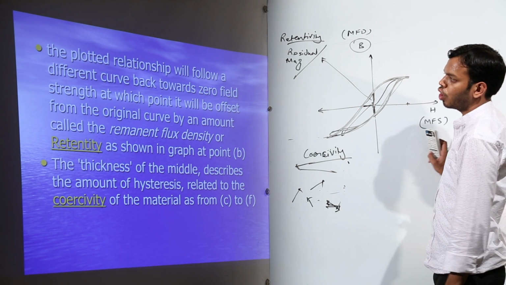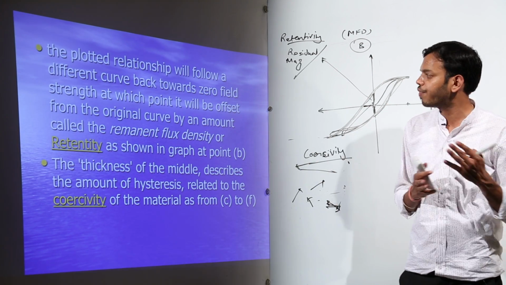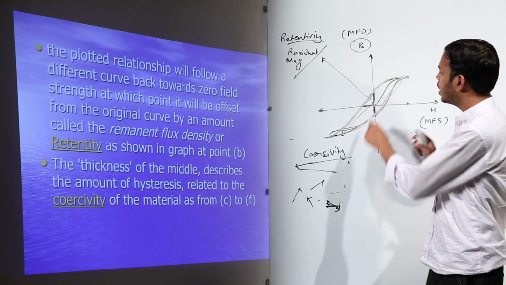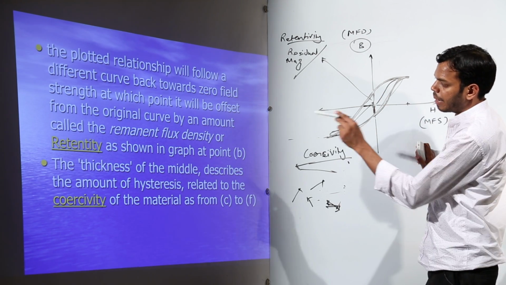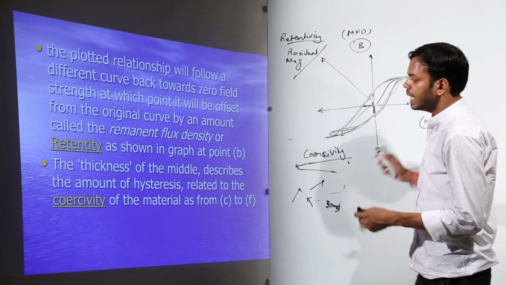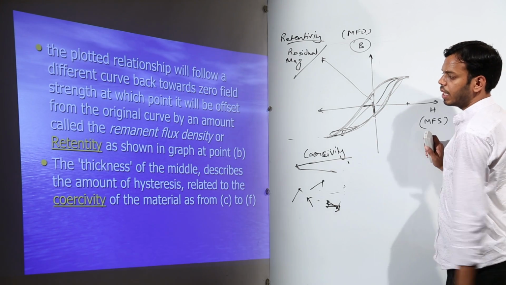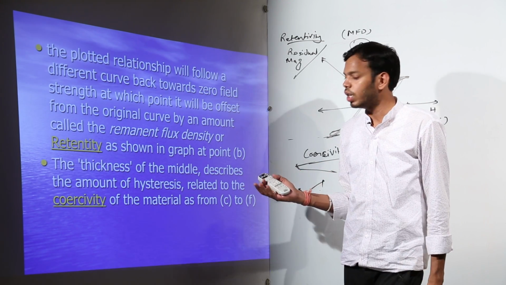So this relationship will follow a different curve back towards zero field strength, at which point it will be offset from the original curve by an amount which is called remnant flux density or retentivity, or basically residual magnetism. The thickness of the middle describes the amount of hysteresis related to the coercivity.